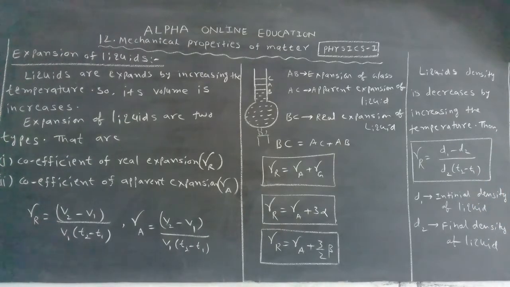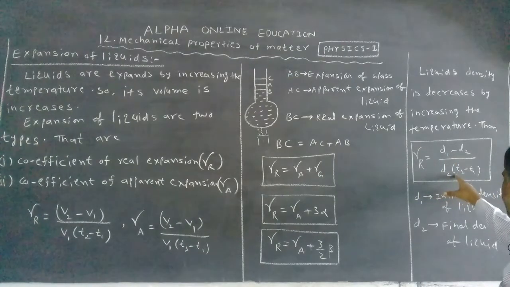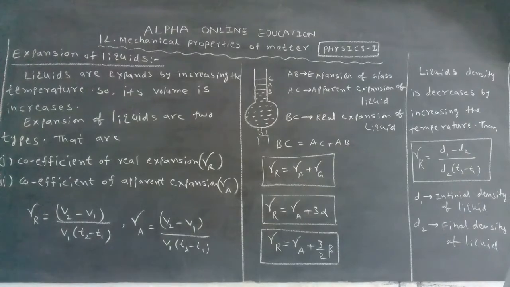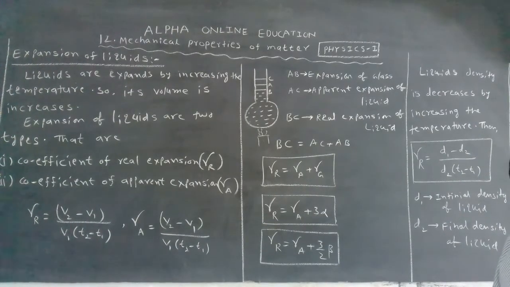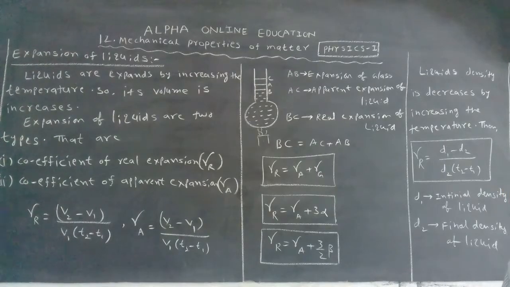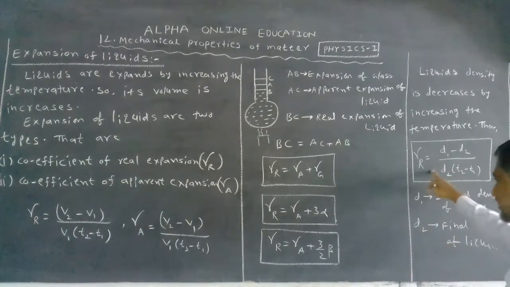Now how can we write the mathematical expression for it? It is gamma is equal to d1 minus d2 by d2 into t2 minus t1. This is the principle for apparent expansion and real expansion of the liquid in terms of density.